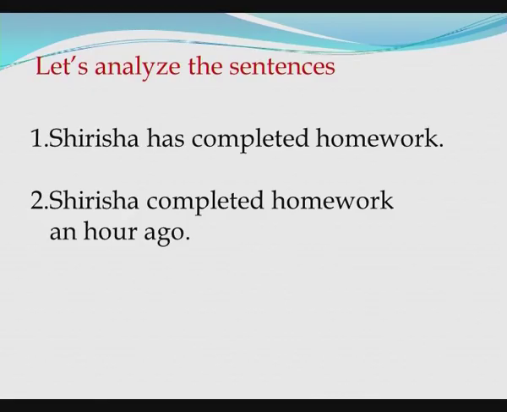Let us analyze these sentences. Shirisha has completed homework, Shirisha completed homework an hour ago. Of course, these two sentences refer to past time, but not the tense. Let us see how they function.